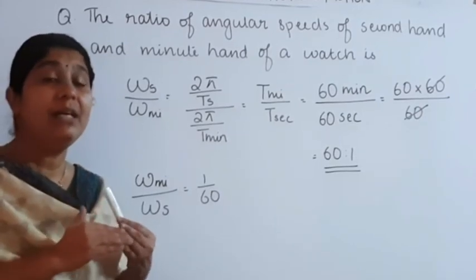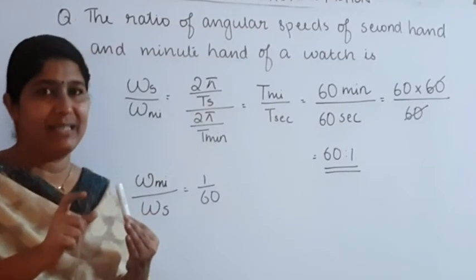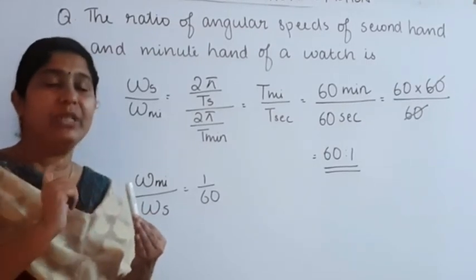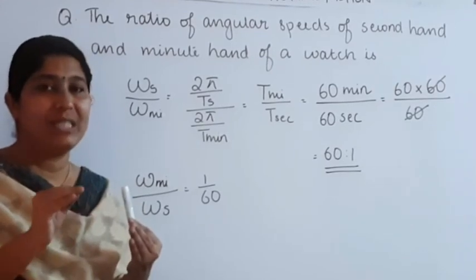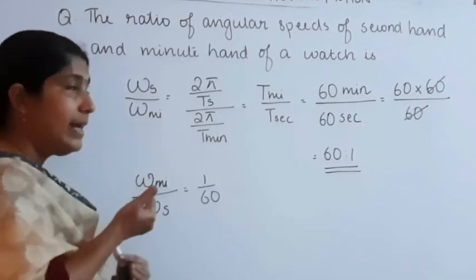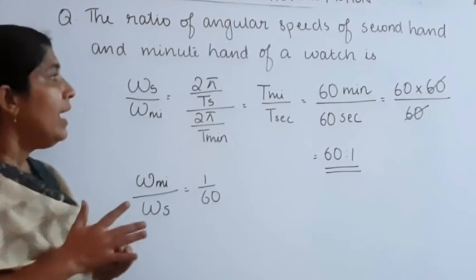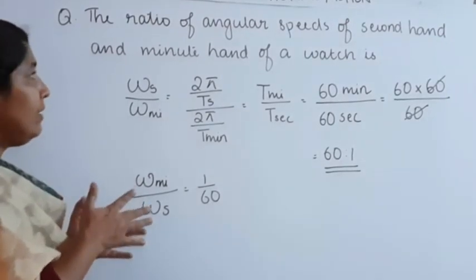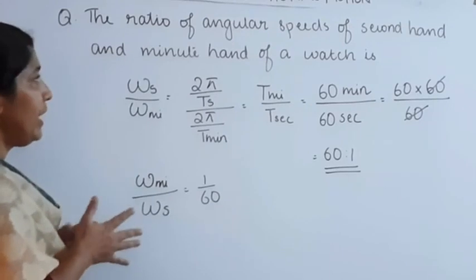The time taken by the minute hand to complete one circular motion is 60 minutes, which in seconds is 60 into 60 seconds. The time taken by the second hand to complete one circular motion is 60 seconds. If you know that, we can easily solve this type of question.